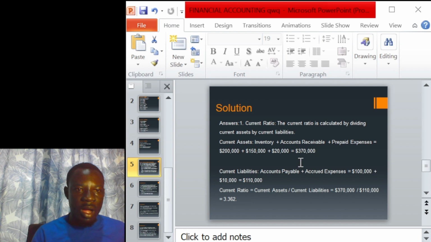Now we have our current assets and our current liability. The equation is saying that we should divide current assets by current liability because we want to know the ratio.